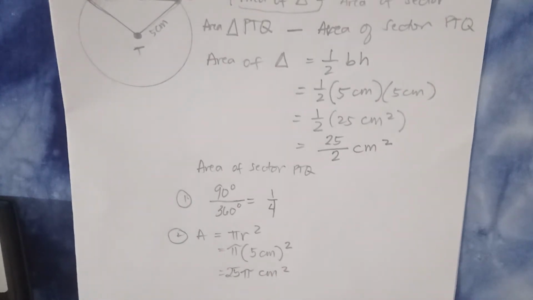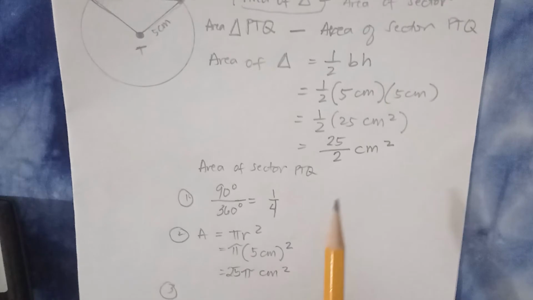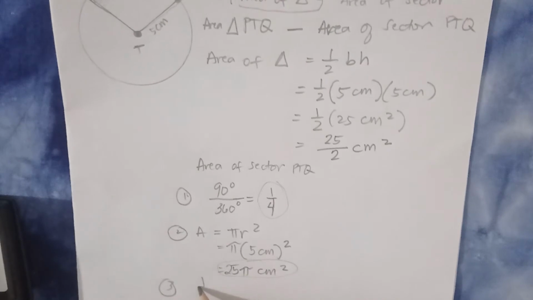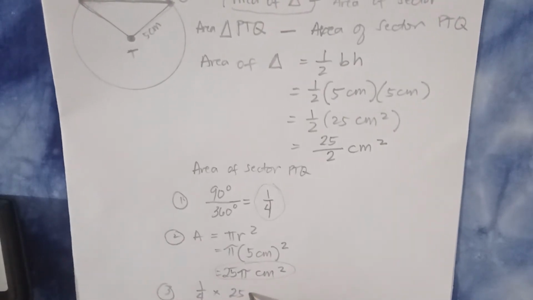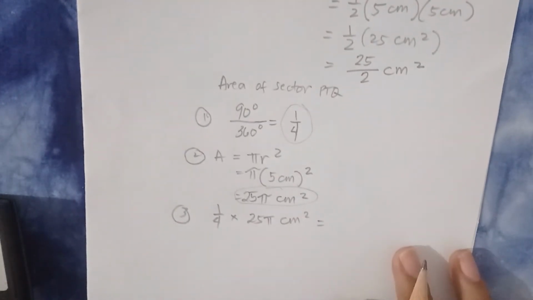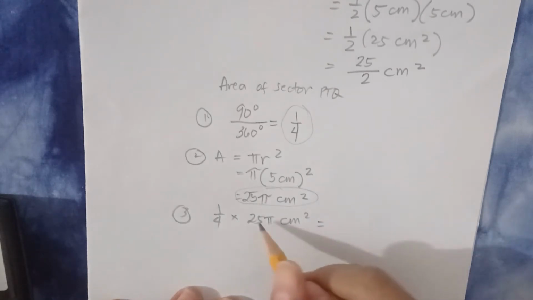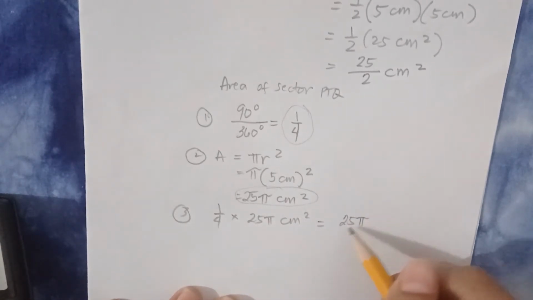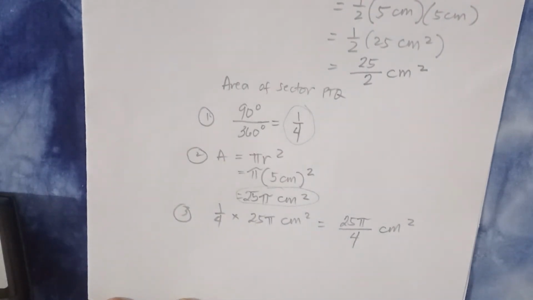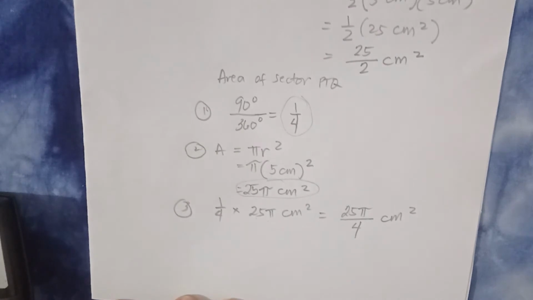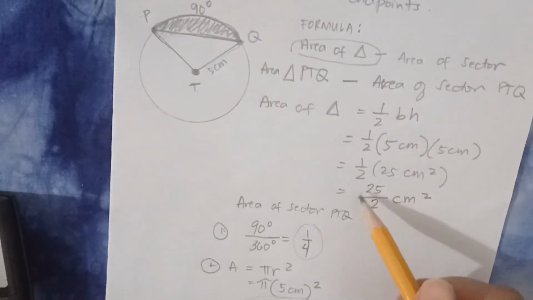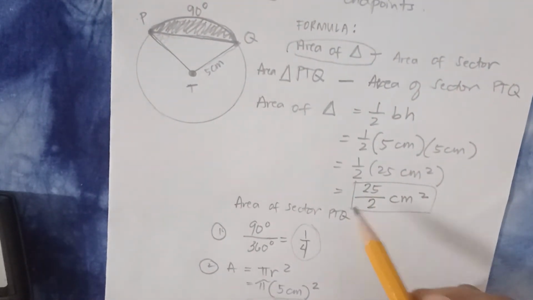Diba? Ganyan. Tapos, yung third part natin, i-multiply na natin to. Yung nakuha natin dito at yung nakuha natin dito. So, 1/4 times 25 pi centimeter squared will be equal to 25 pi over 4 centimeter squared. Okay, nakakasunod pa ba? Tapos, dahil nakuha na natin yung area ng sector natin, at nakuha mo na rin yung area ng triangle, anong gagawin natin?